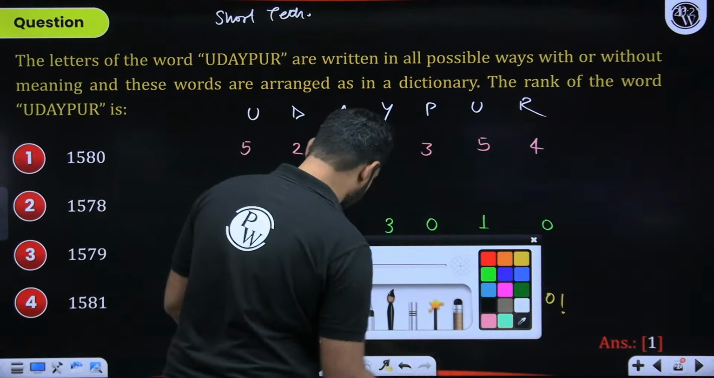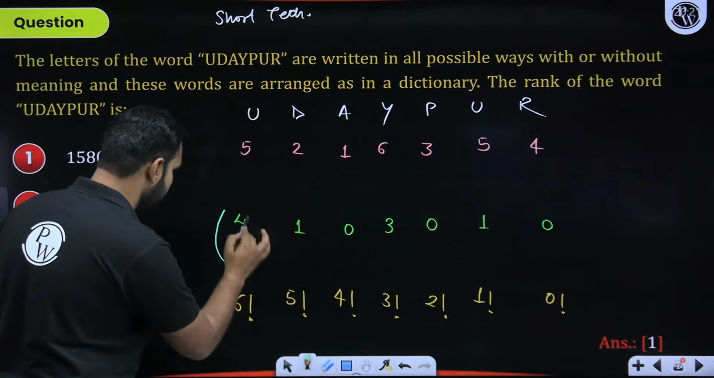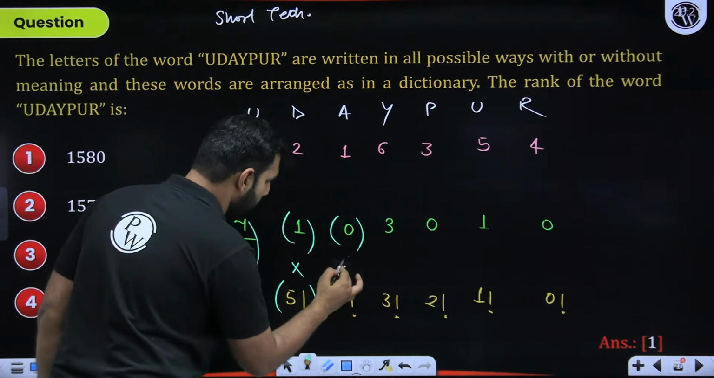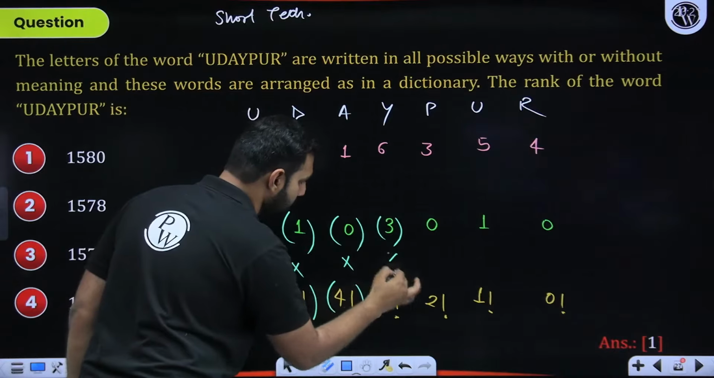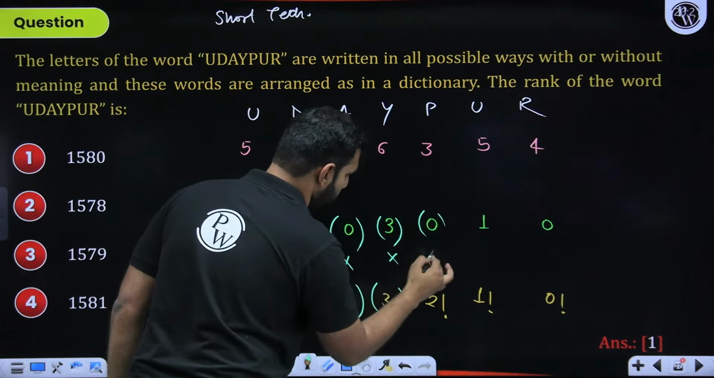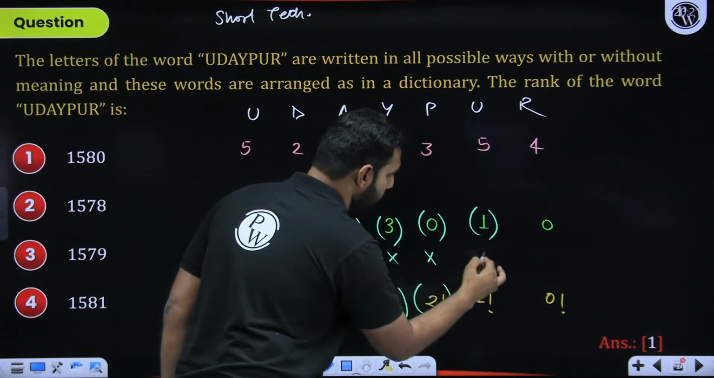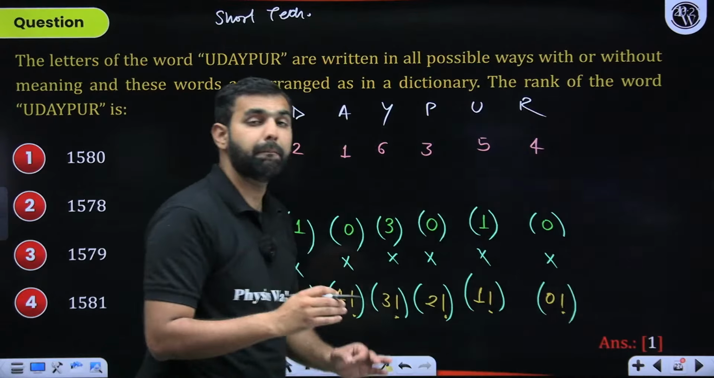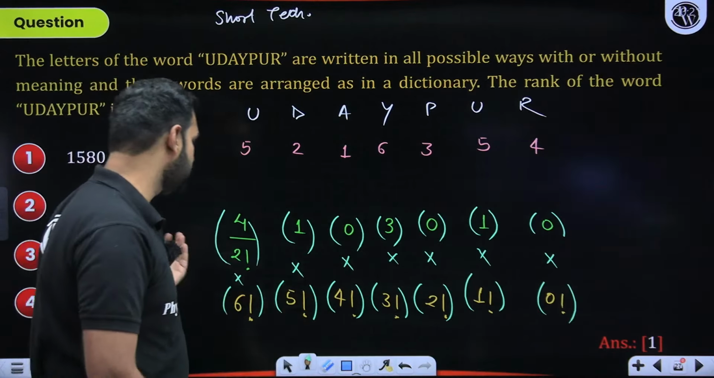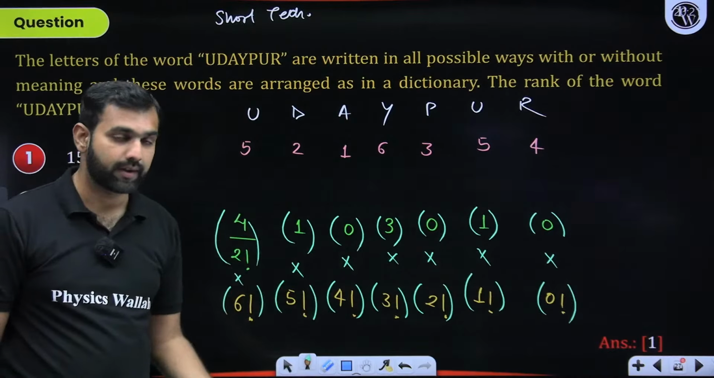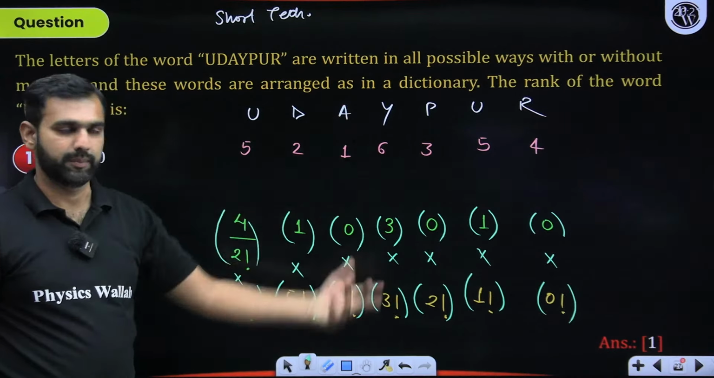Now what you need to do is multiply them. This with this, this with this, this with this, this with this, this with this. What's wrong with the board? This with this, of course, and this with this, and add all these products plus 1 will be the rank, because before Udaipur these were the number of words which will appear, so Udaipur will be the plus 1th number in that series.